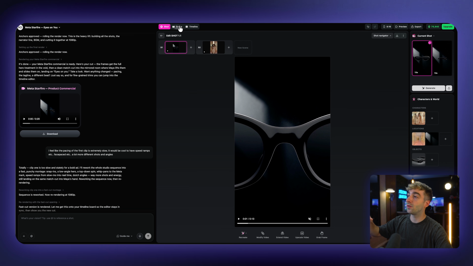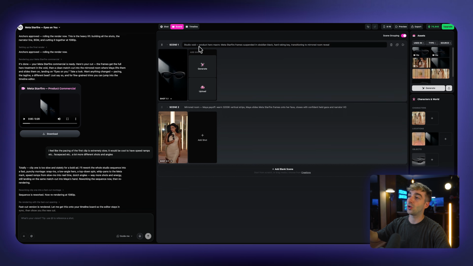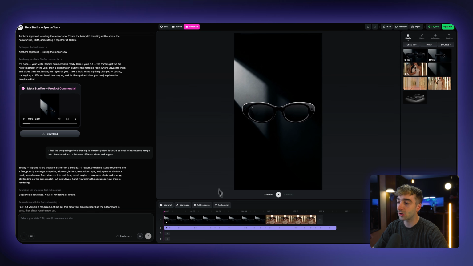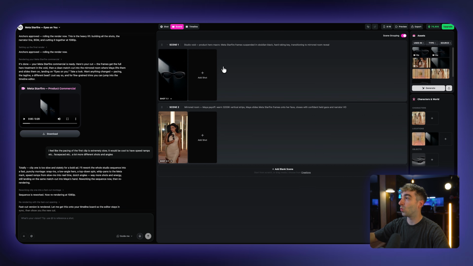Once it's gotten those generations, it will then create these shots in this scene list. This is basically how you can continue iterating inside of these scenes, so you can continue to add shots. Of course, you can just do this inside of a timeline, but this is nice just to group everything together in one go. But that is essentially the gist of OpenArt.